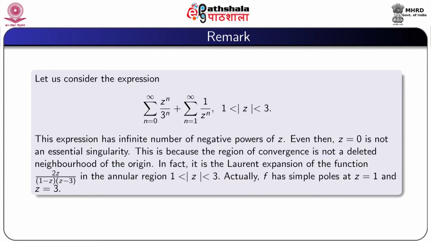This is because the region of convergence is not a deleted neighborhood of the origin. In fact, it is the Laurent expansion of the function 2z by (1 minus z)(z minus 3) in the annular region 1 less than mod z less than 3. Actually, this function f has simple poles at z equal to 1 and also at z equal to 3.